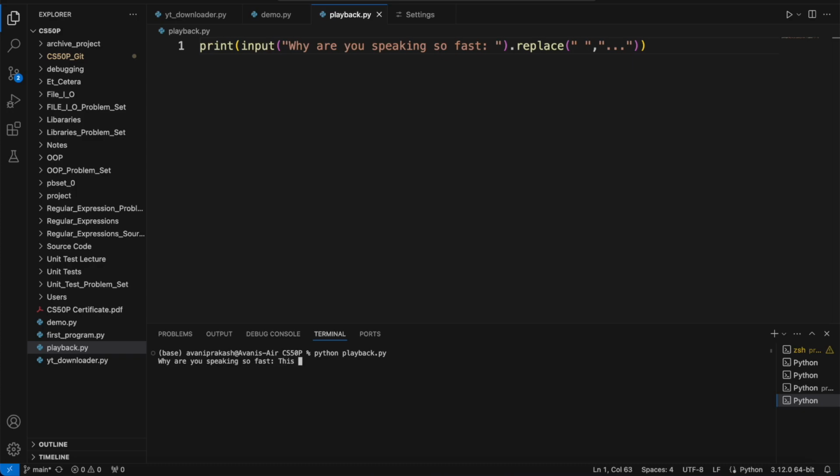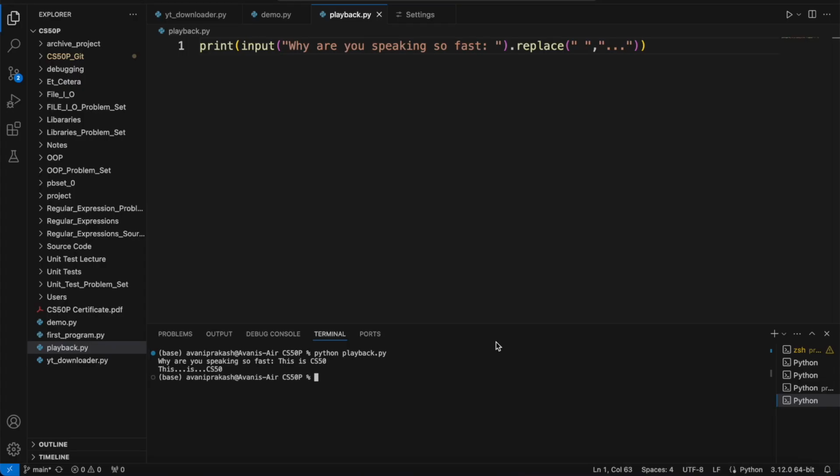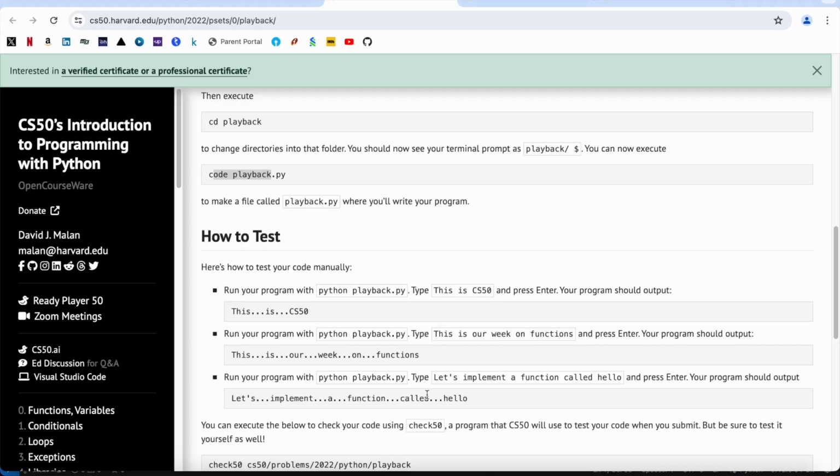Let us start with the first. This is CS50. Here you see it is replaced by three dots. There were two blank spaces or white spaces. Both of them have been replaced by three dots. Next we check, okay, this is our week on functions. Let's try again. This is our week on functions. Bingo.